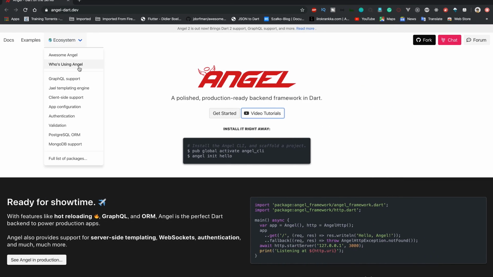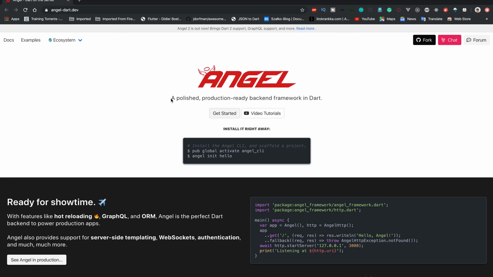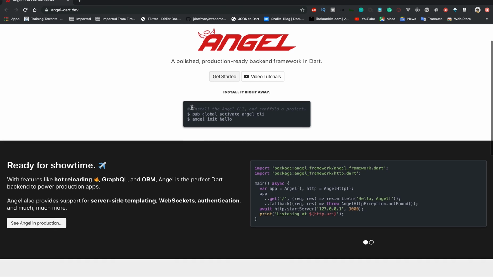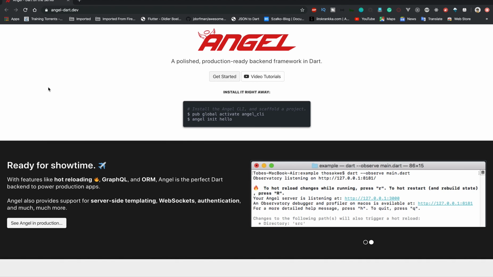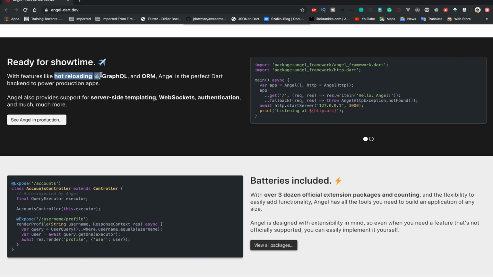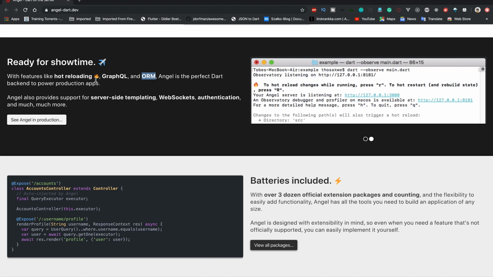So angel.dev, this is the website. What's written here? A polished production-ready backend framework in Dart, which is pretty good. This is how you can get started. But yeah, we are not gonna do these CLI stuff. We'll see the easiest way to do it. It has features like hot reloading, which you get with Flutter, so that's a good thing. GraphQL, ORM, all of these you get.